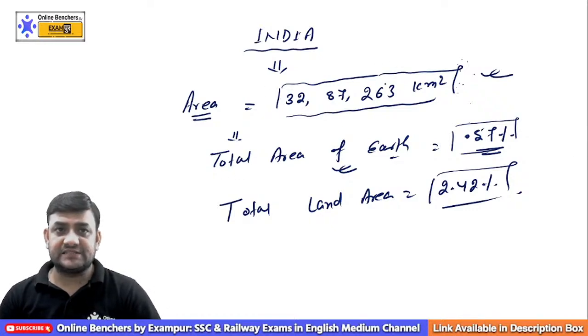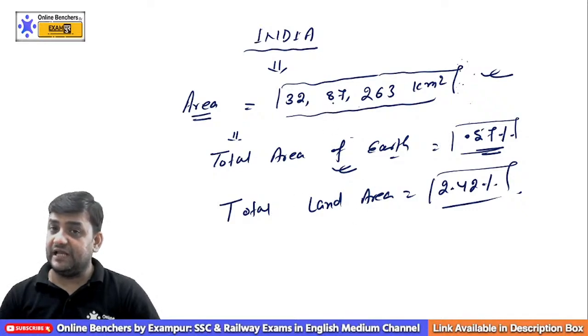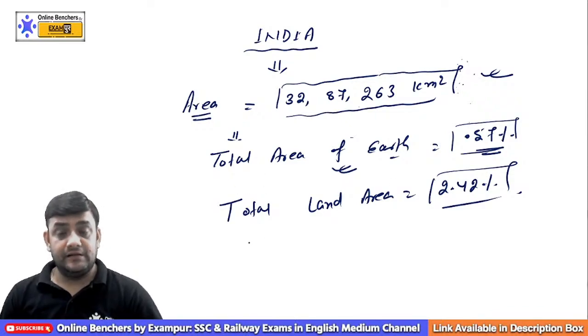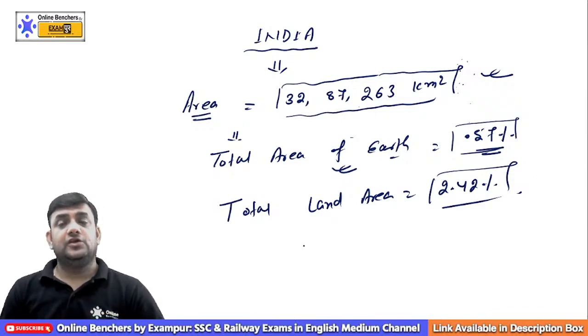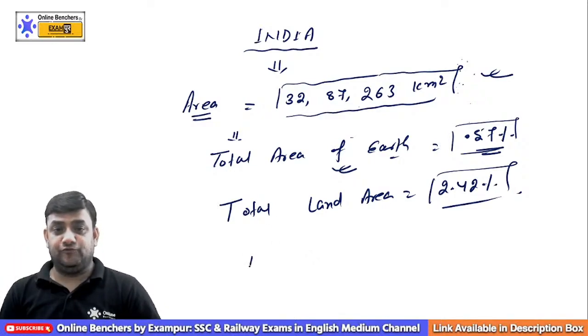So the total area is 32.8 lakh square kilometer. If you compare the area of India with the total area of Earth, it is 0.57%. If you compare the area of India with the total land area, it is going to be 2.42%.